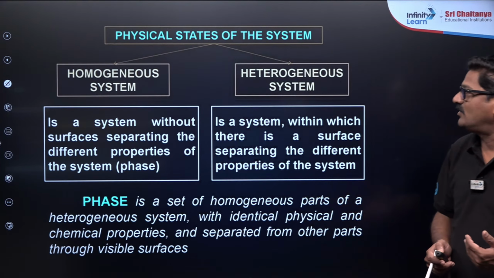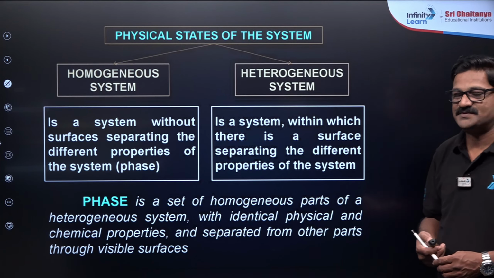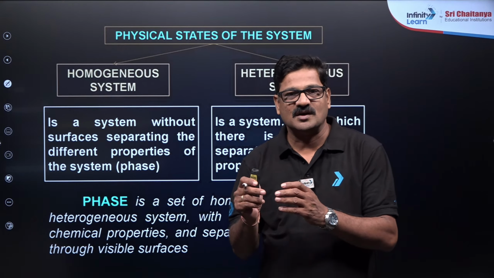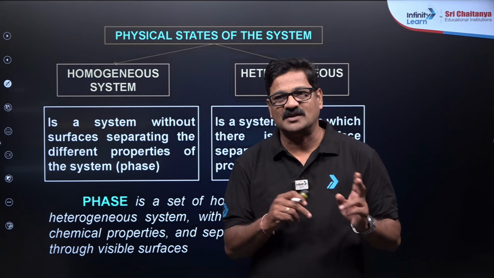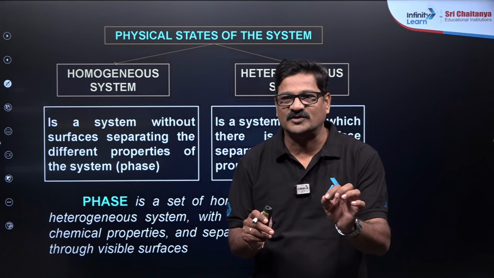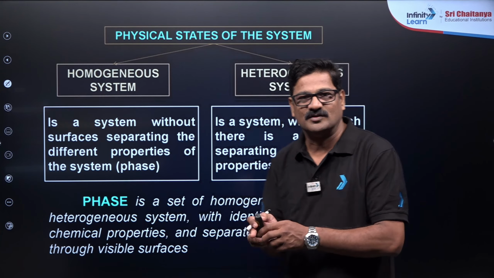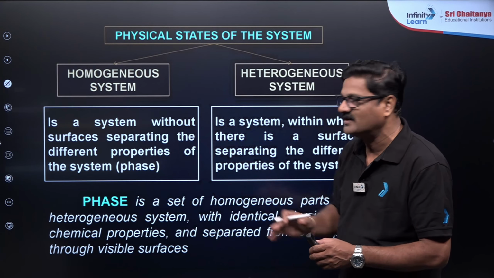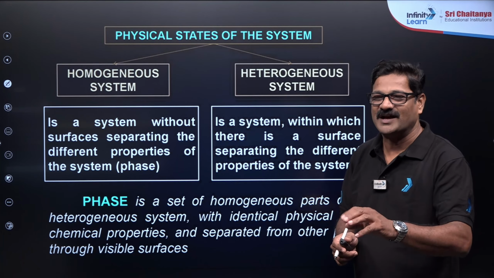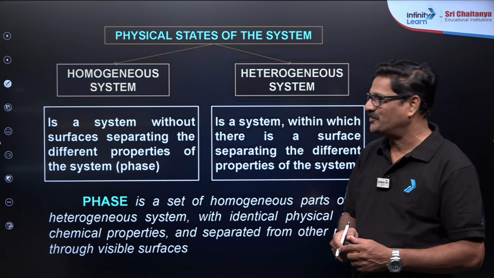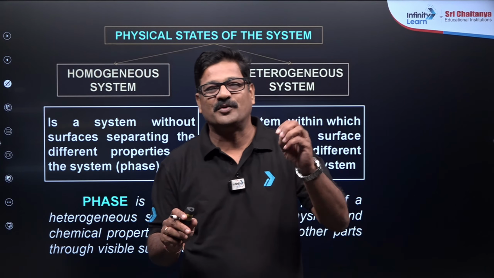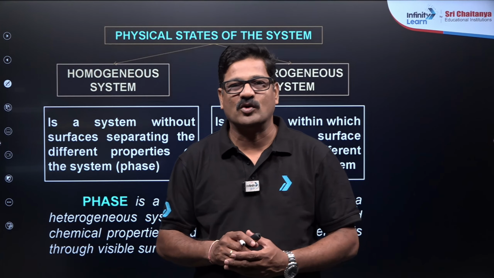And also we have the physical state of a system. You have two types of physical states. One is a homogeneous system, another one is a heterogeneous system. Homogeneous system is a system without surface separating. So, this technical terminology can give you a little confusion, है ना? No confusion. I am going to give you the simplest way. बच्चों, homogeneous system जिस system में सब का सब components एक ही physical state में होगा.